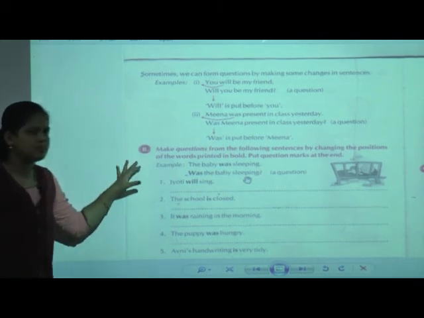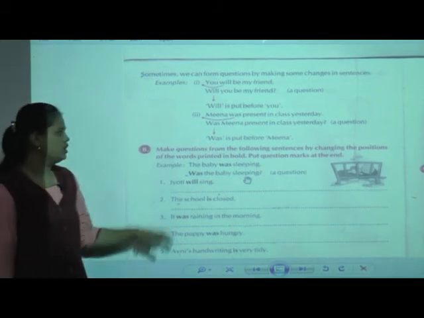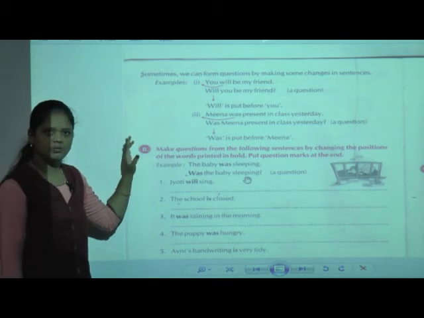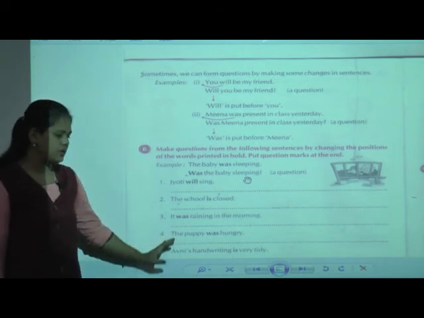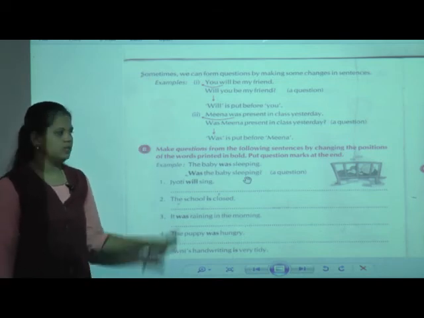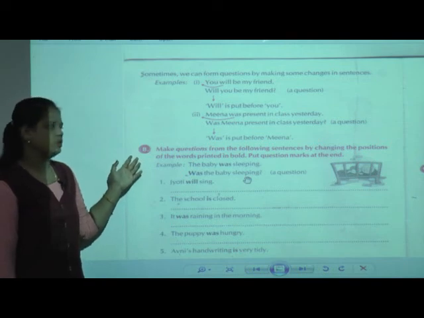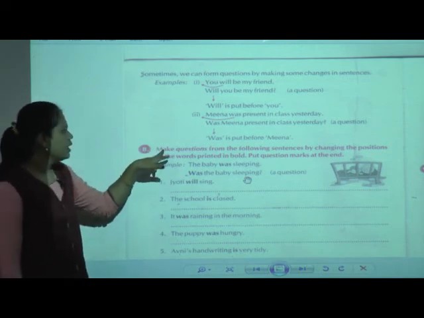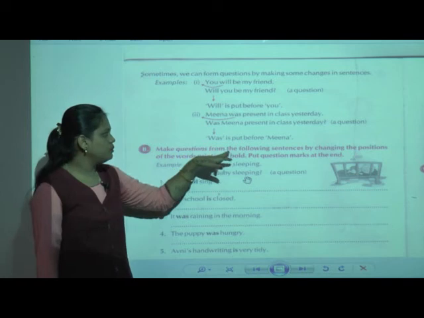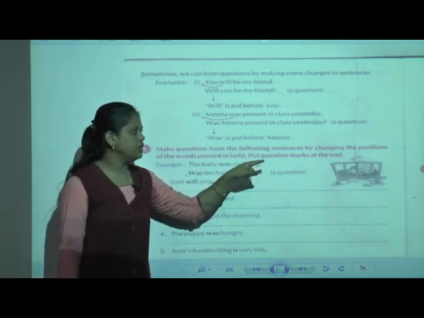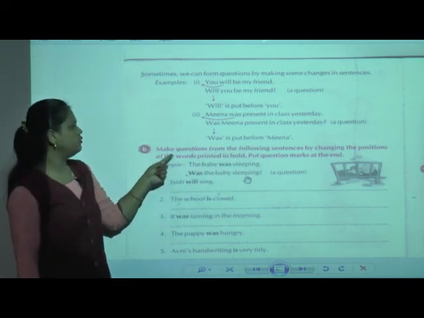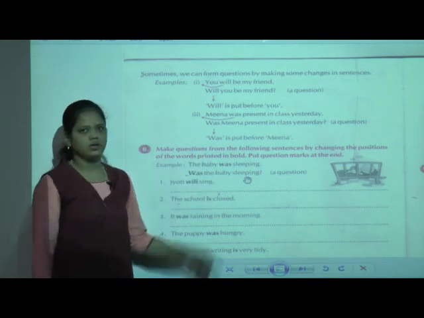Okay. And in the last period we also solved the examples of question number B, 8 examples. The question is like this: Make questions from the following sentences by changing the position of the word printed in bold.